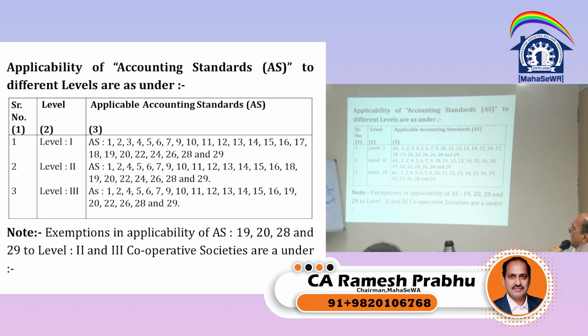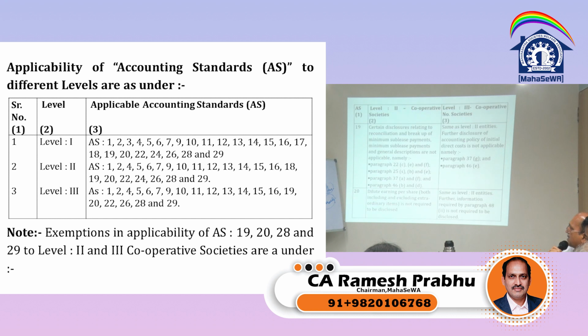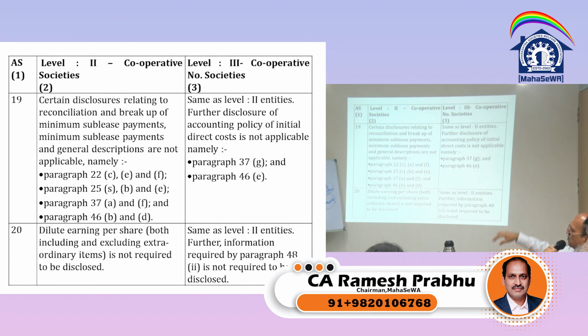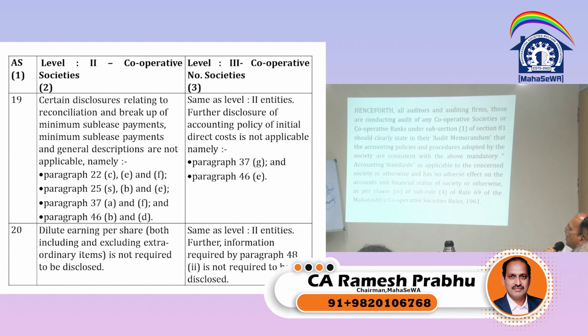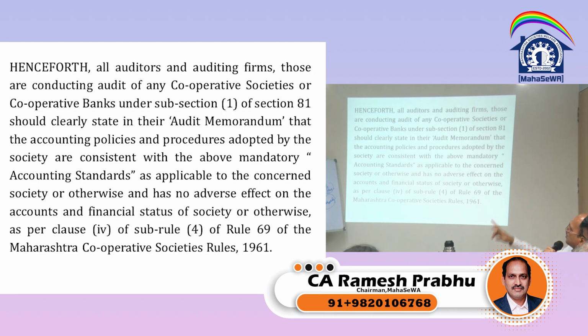So exemption in applicability of AS 19, 20, 28 and 29 to level 2 and level 3 cooperatives are as under. So there are exemptions also. Now what is exempted is given. So in other words, what I am trying to say is, henceforth all auditors and auditing firms conducting audit of any cooperative societies under subsection 1 of 81 should clearly state in their audit memorandum that the accounting policy and procedure adopted by the society is consistent with the above mandatory accounting standards as applicable or otherwise and has no adverse effect on the accounting financial. This we have to report.